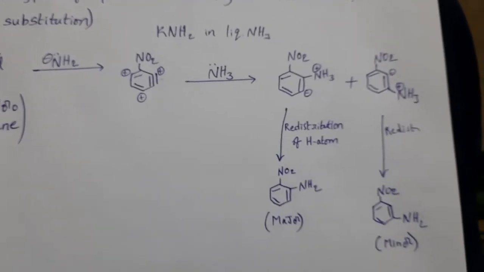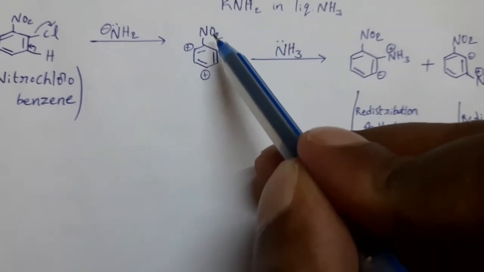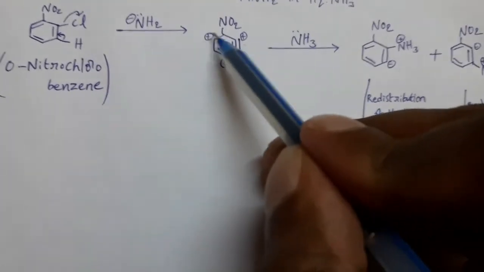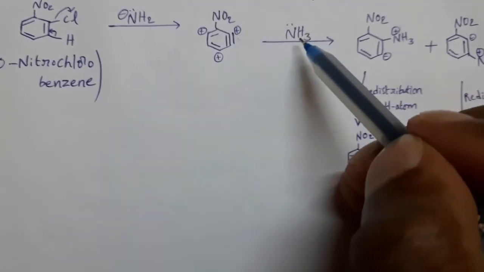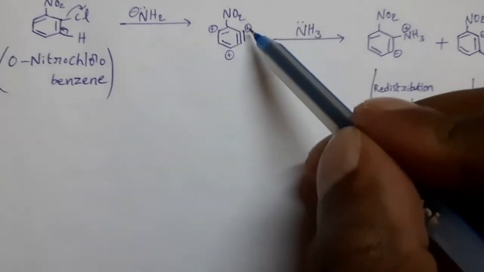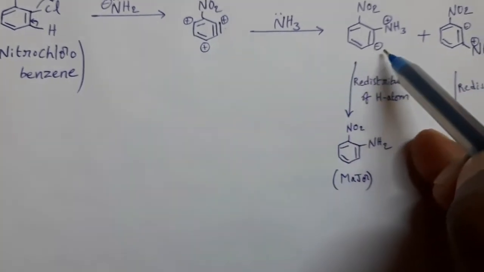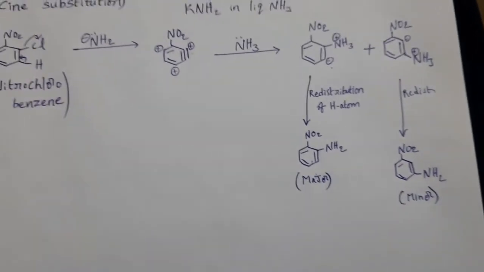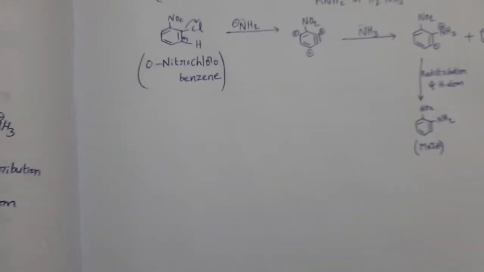This is major and this is minor, because the reason is NO2 is an electron withdrawing group. It decreases electron density at ortho and para positions. That means at ortho and para positions, positive charge is developed. Here NH3 having lone pair of electrons. That's why it can be attacked at this place and pi electrons are shifted to this position. Then we can get this one. From this we can get this as the major product. This is the minor product. So these are the products from orthonitrochlorobenzene. Now see the metanitrochlorobenzene.